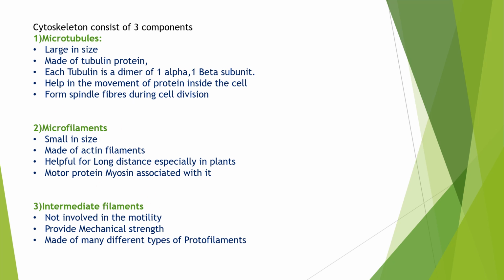For example, if you want to stop cell division, there are certain drugs, for example, Taxol, vinblastine, colchicine. These are the drugs which inhibit these microtubules or microfilaments or intermediate filaments, so that we can stop cell division. So, for example, in the case of cancers, we can stop the cancers also. But if it goes to another stage, we can't stop it so efficiently. So it's all about the cytoskeleton.